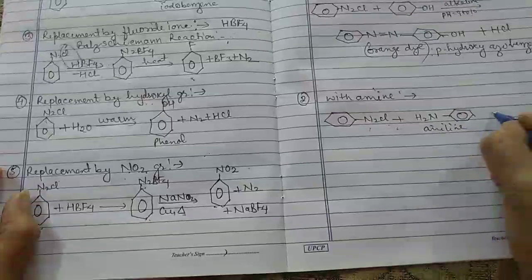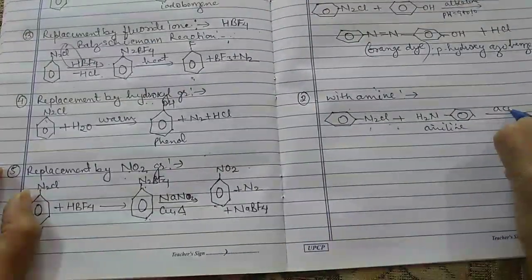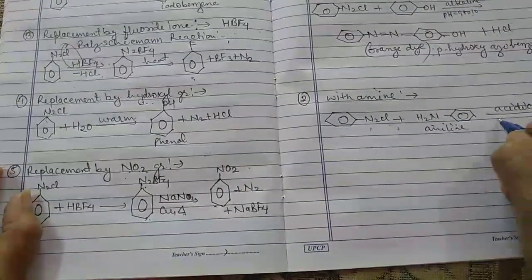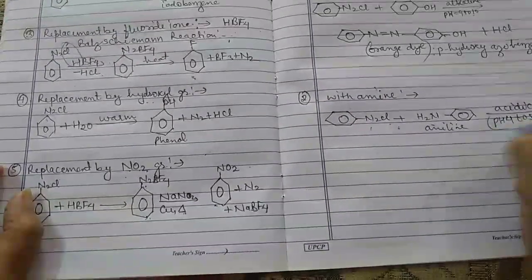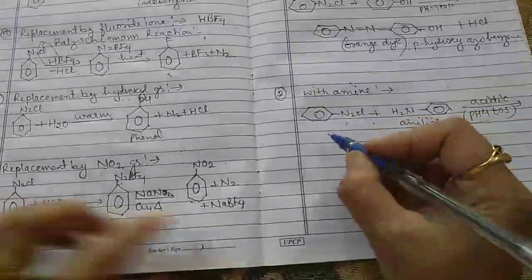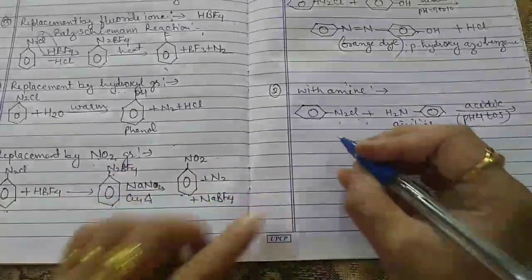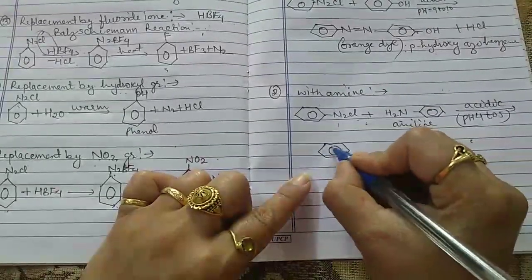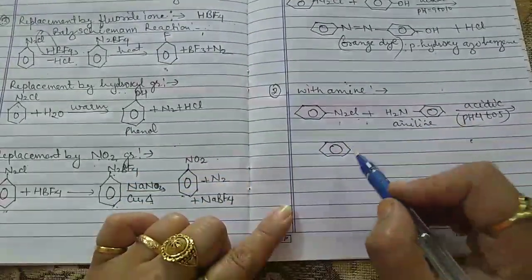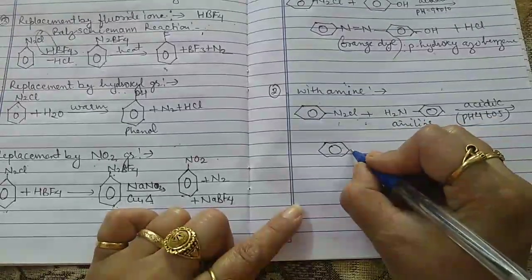Now the reaction takes place in the acidic medium. Here the pH is 4 to 5. This is the range for the pH. Again this is a type of reaction in which the retention of the azo group or retention of the nitrogen takes place.